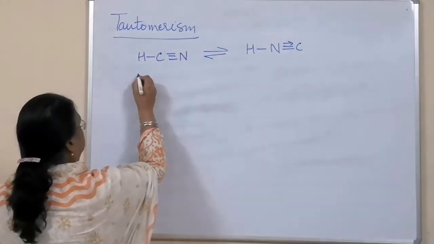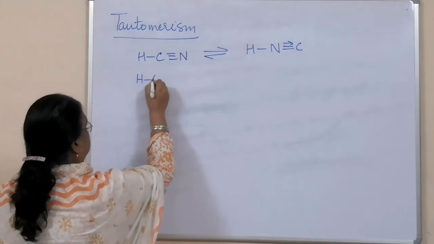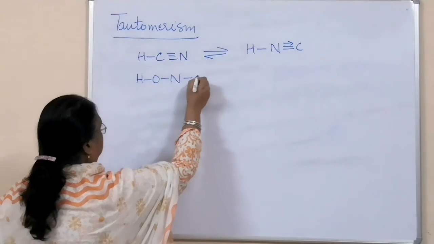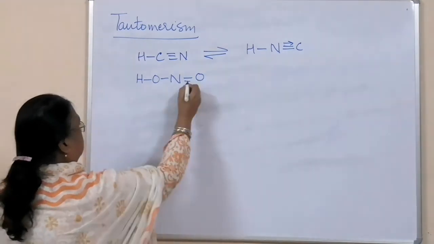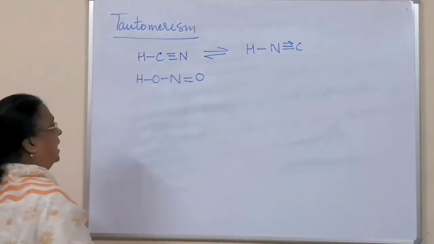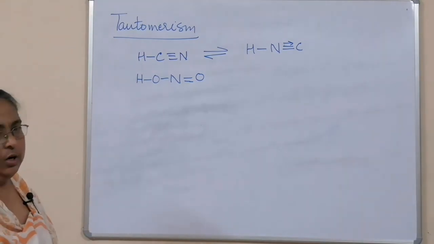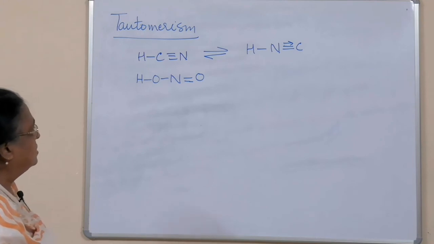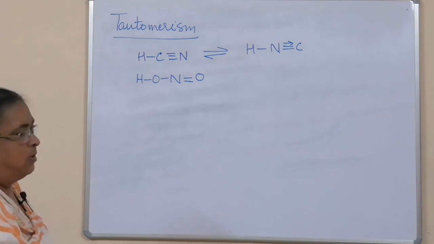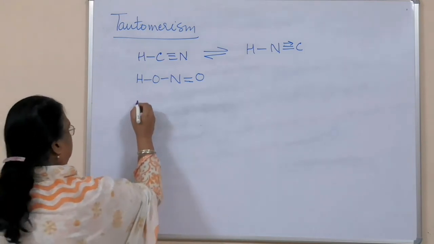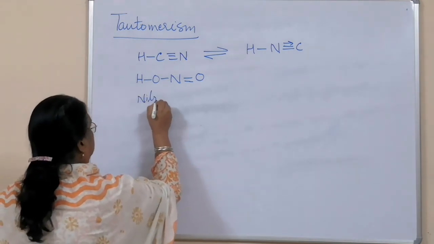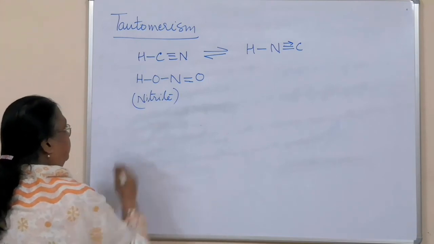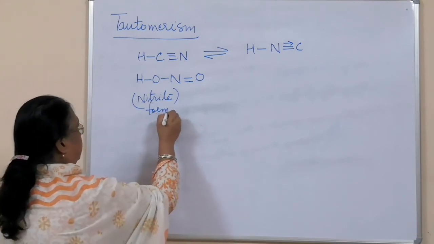Another example which is quite common is HONO, with a double bond to O. This is HONO or HNO2, nitrous acid. It is not actually nitrous, it is nitrite. This form is called the nitrite form; you have done the names in functional groups.